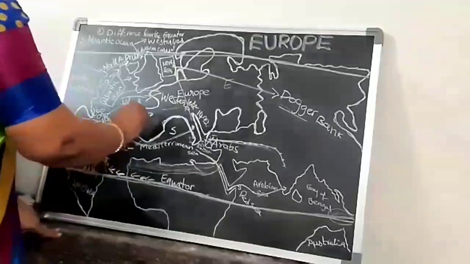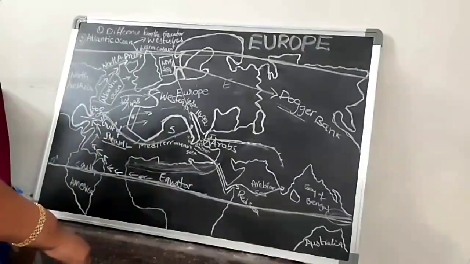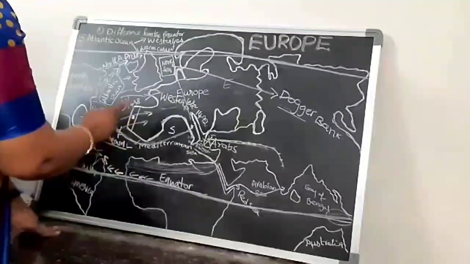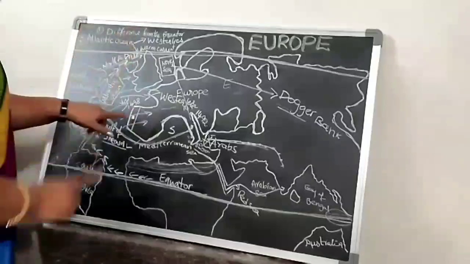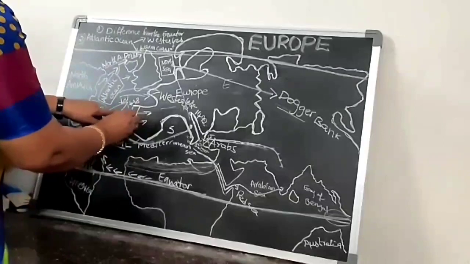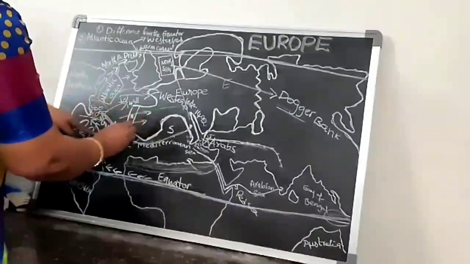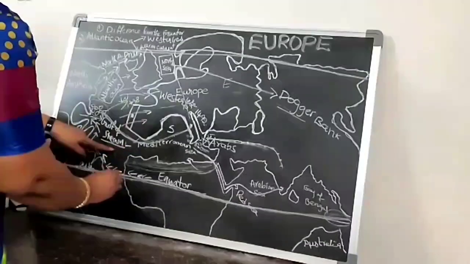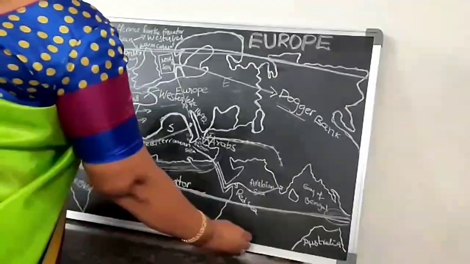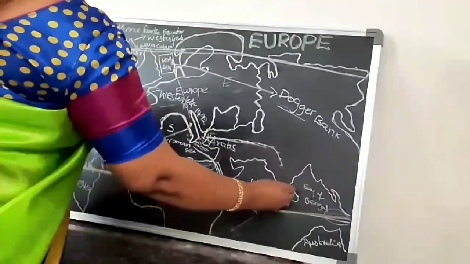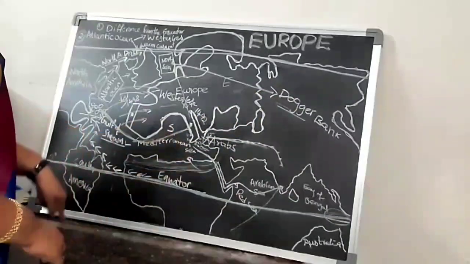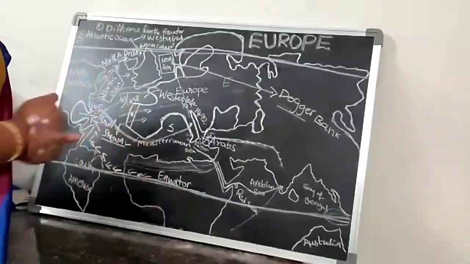Who is the great person who discovered the sea route to India? Vasco da Gama, you are right. Vasco da Gama started from Portugal, a sailor. He also came from Portugal, the Portuguese. This area is Portuguese, children. So from here he traveled. He started his travel through the Atlantic Ocean. After that he reached South Africa, the tip of South Africa. Again he came to the Arabian Sea. Finally he reached Kerala. Means what? He finally reached India and he discovered the sea route to India.